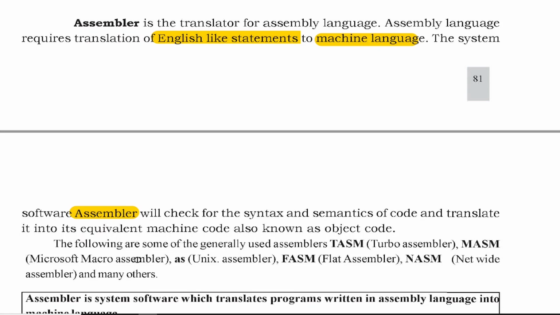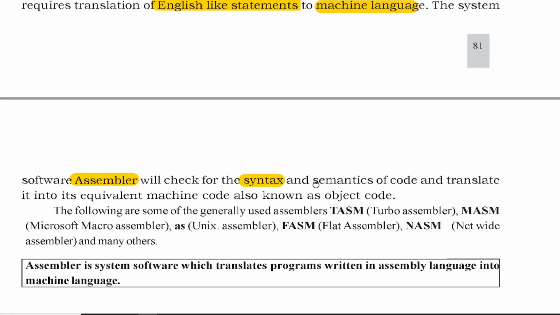So how it does this: the assembler will check the syntax and semantics of the code and translate it into its equivalent machine code. We also call it the object code. During the process of translating, it also checks the syntax and semantics of the code. Syntax means the grammatical rules. Semantics means the representation of the logic. If the code, meaning the program, is correct, it is translated into its equivalent machine code, and this machine code is also known as the object code.